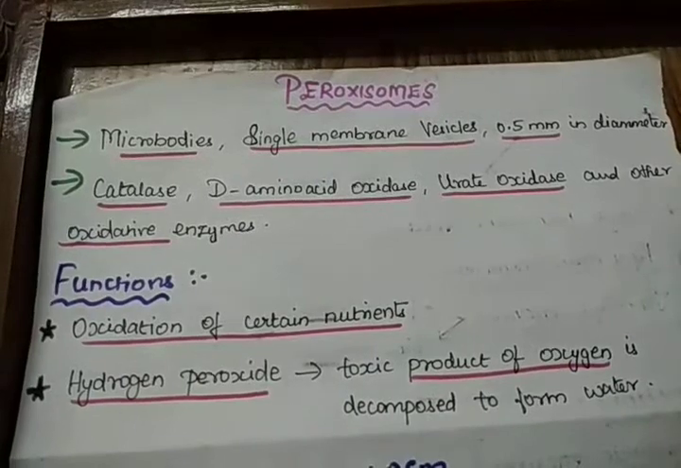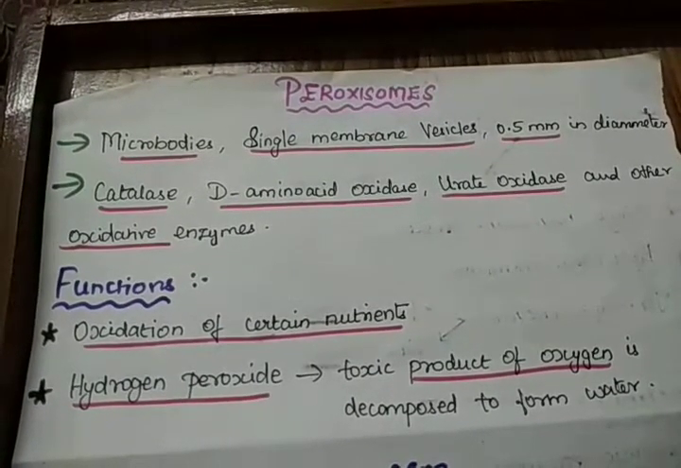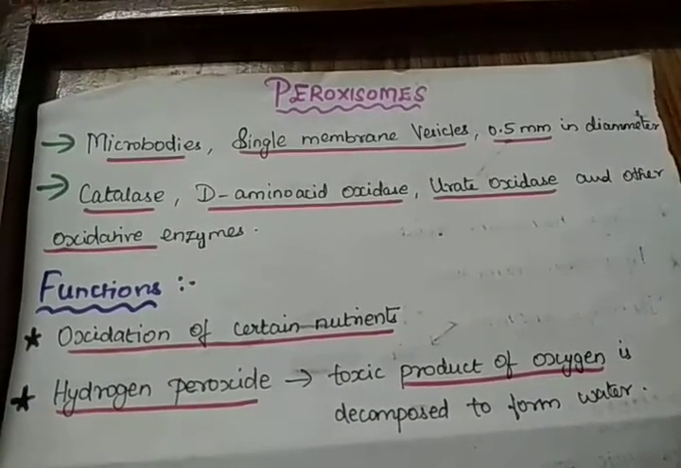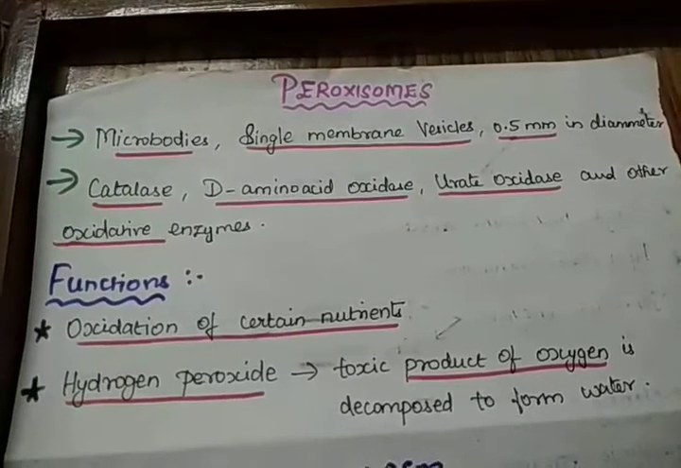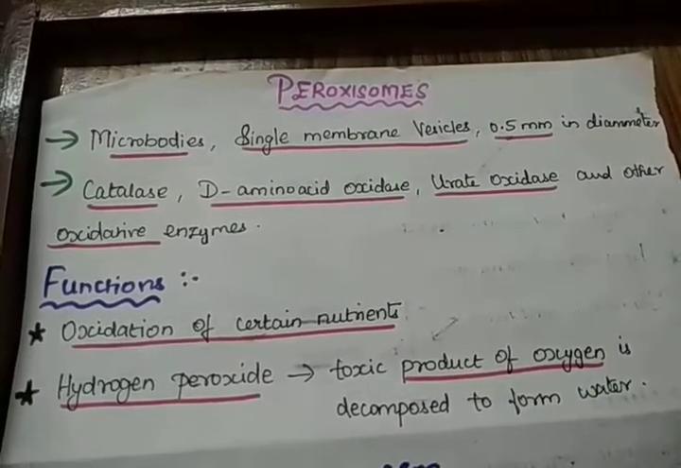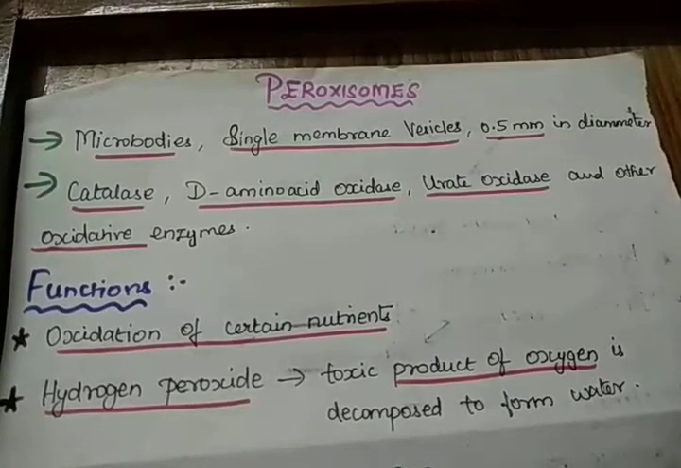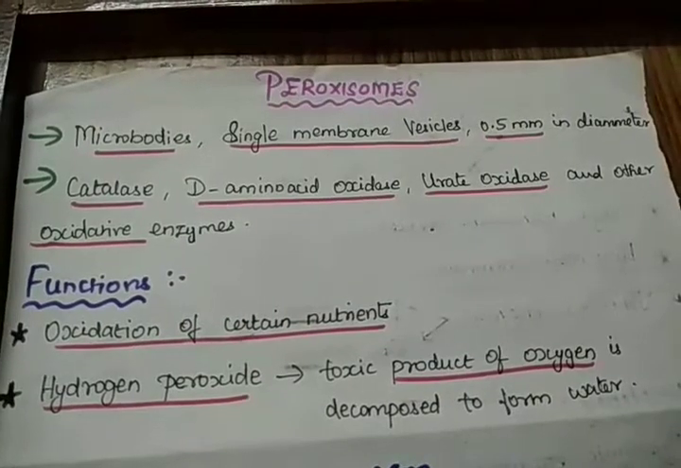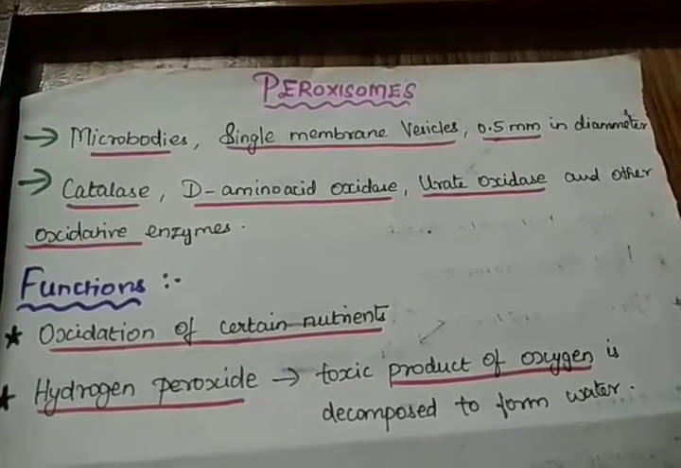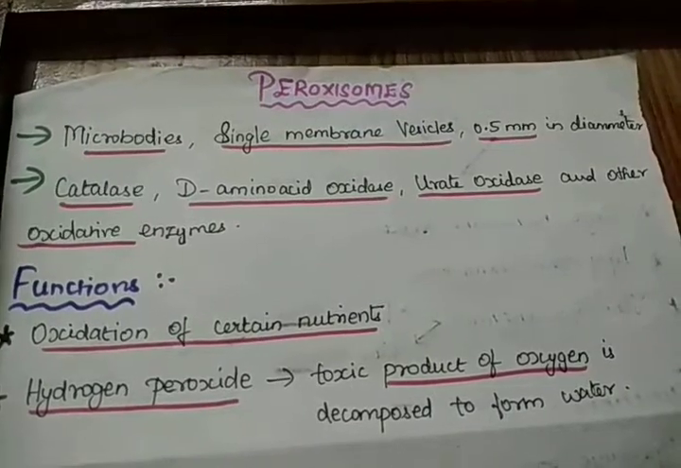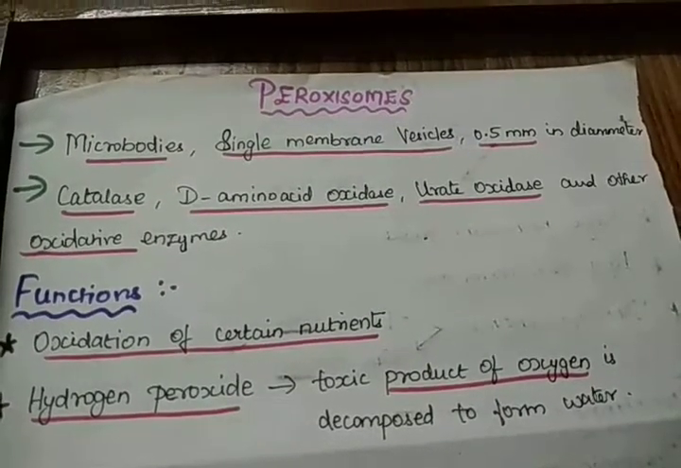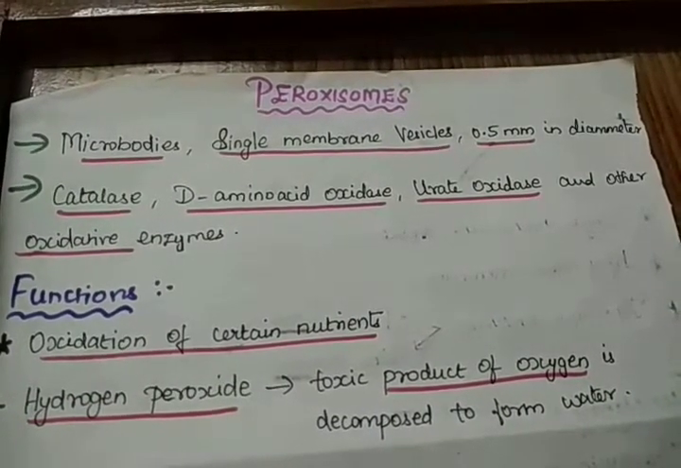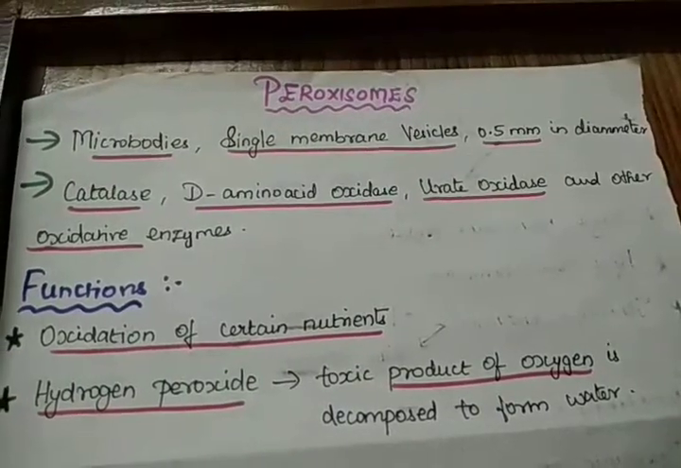Coming to the functions of peroxisome. It can participate in the process of oxidation of certain nutrients. First point is it can participate in the oxidation of certain nutrients. Hydrogen peroxide, which is a toxic product of oxygen, is readily decomposed to form water. So this kind of reaction takes place in peroxisome. So this is the basic detail about peroxisome.